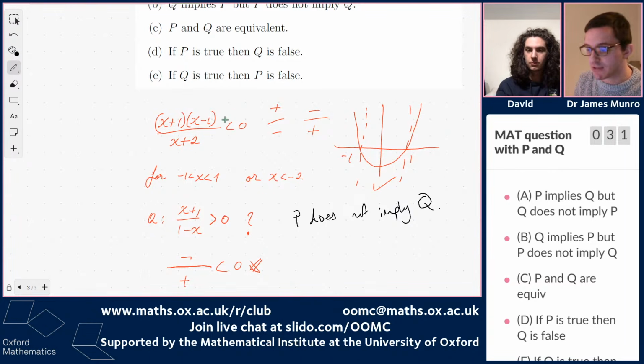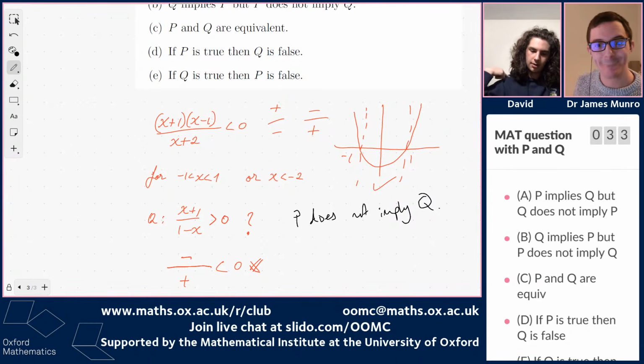Okay. So it was looking good for our statements. I think that's not A and not C. Let me have a sneaky look at the chat in the voting. Okay. So we think P does not imply Q.